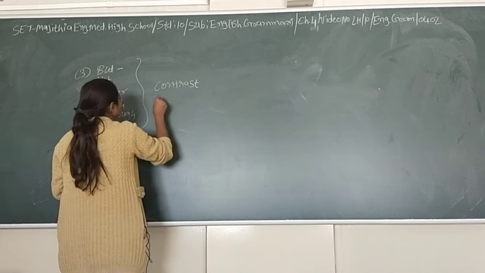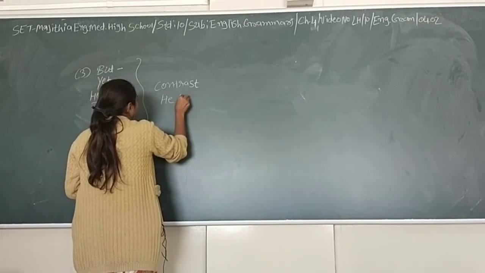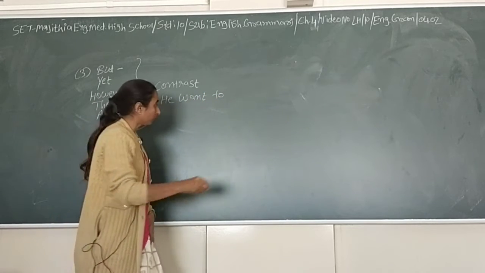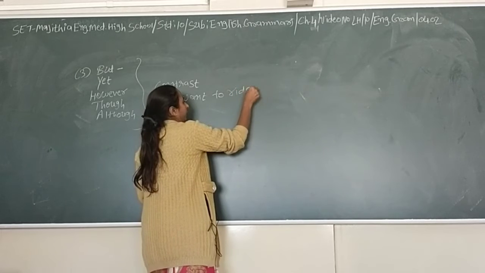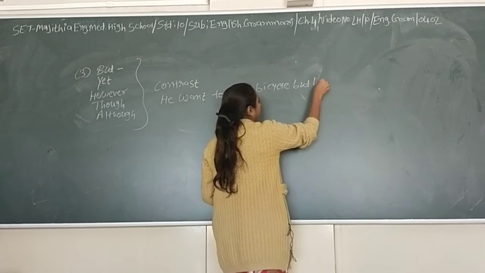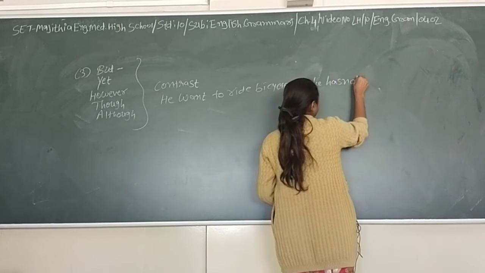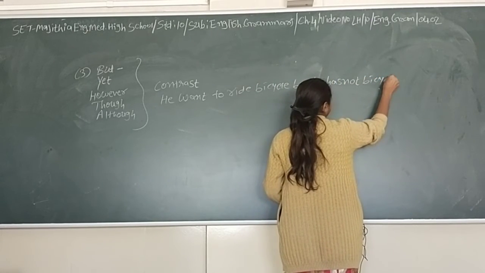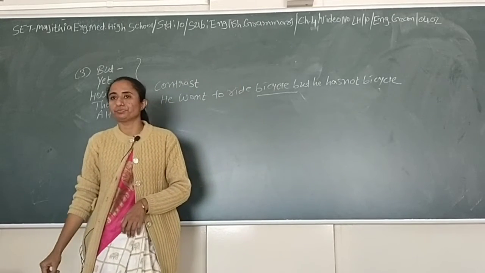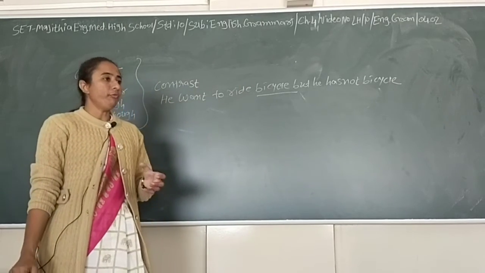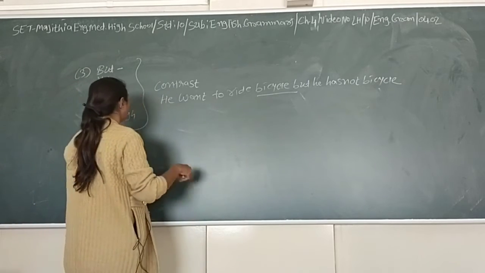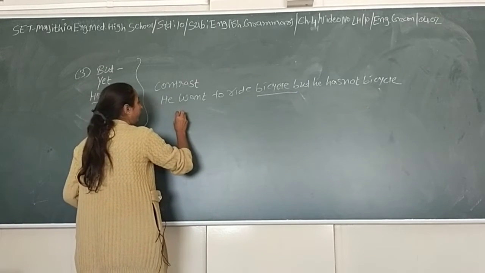Like, he wants to ride a bicycle, but he does not have a bicycle. So "but" shows contrast here. In the same way, "yet" also shows contrast to that particular activity.